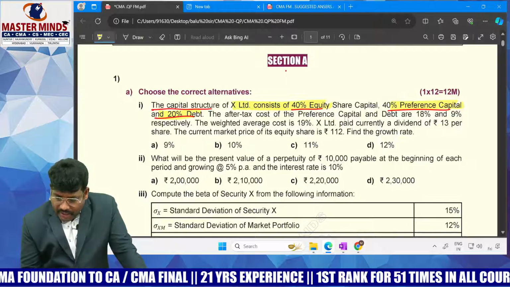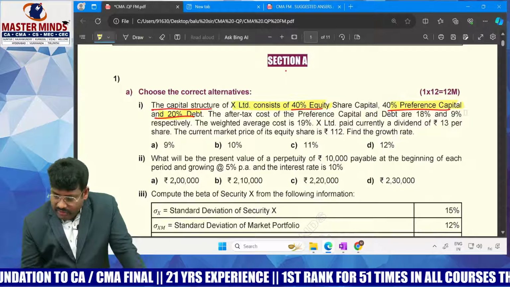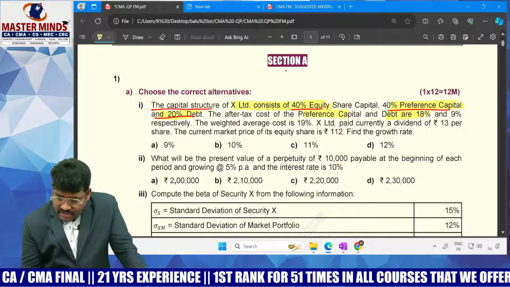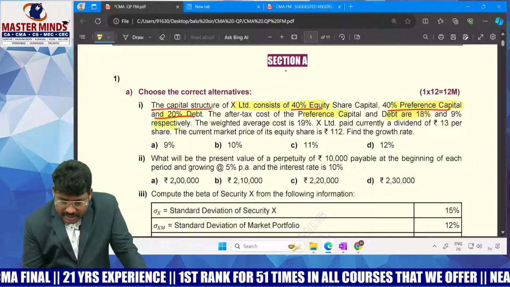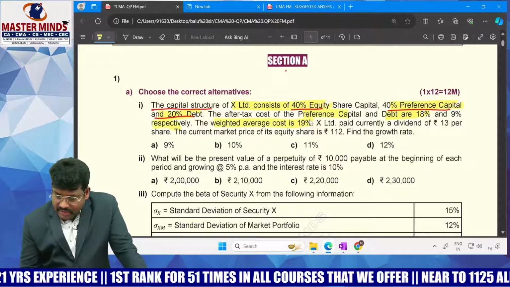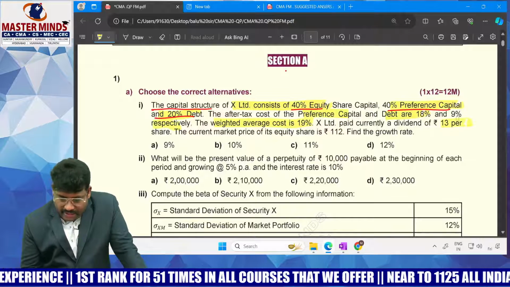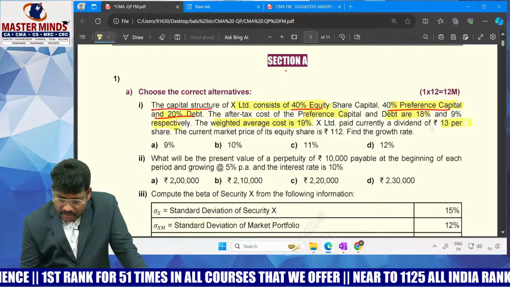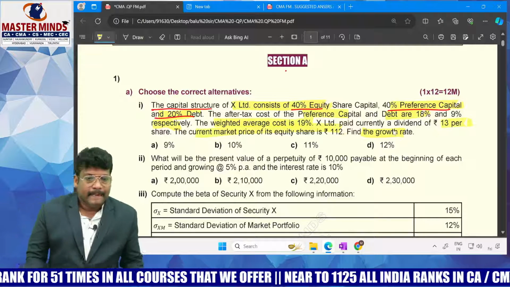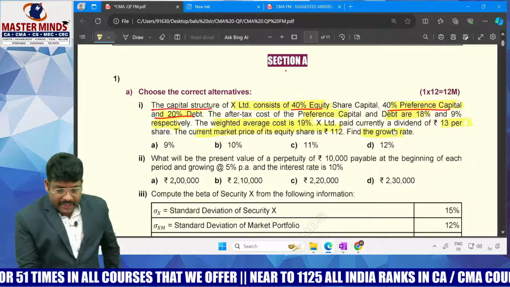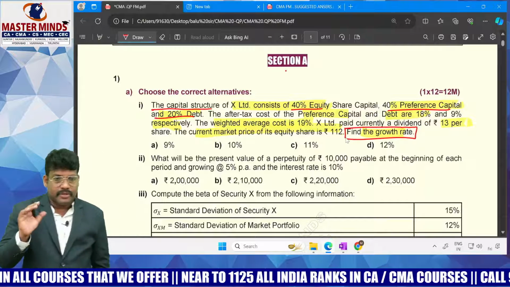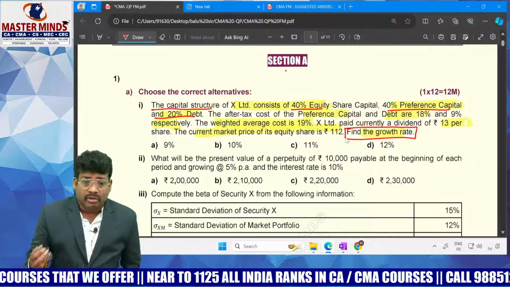Here the after-tax cost of debt is given as 18% and preference is 9%, respectively. Weighted average cost of capital is 9%, the current dividend is 13 rupees, the market price is 112, and find the growth rate. This is the question. So finally they asked, how do you find the growth rate? This is the problem. Try to understand.